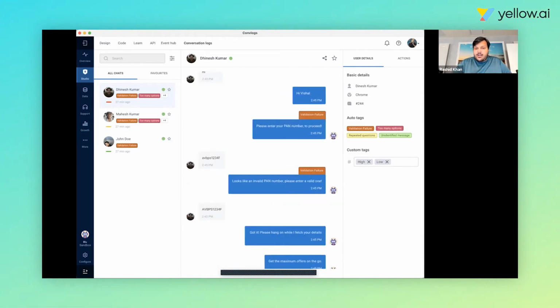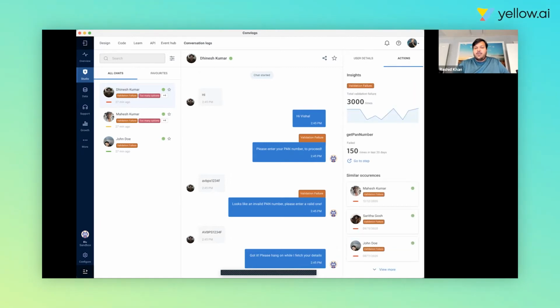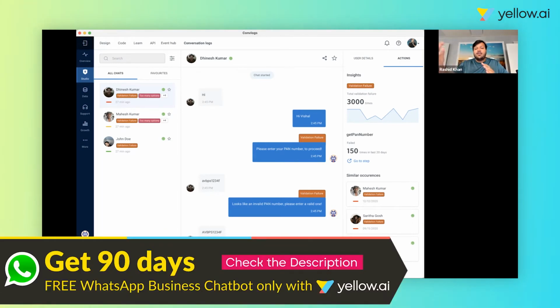On the right-hand side, I have the complete user details. Now let's say I click on the validation failure, I could see how many times this particular validation failed. I can see this has failed 150 times in the last 20 days. I can directly go to the step from here and fix it.